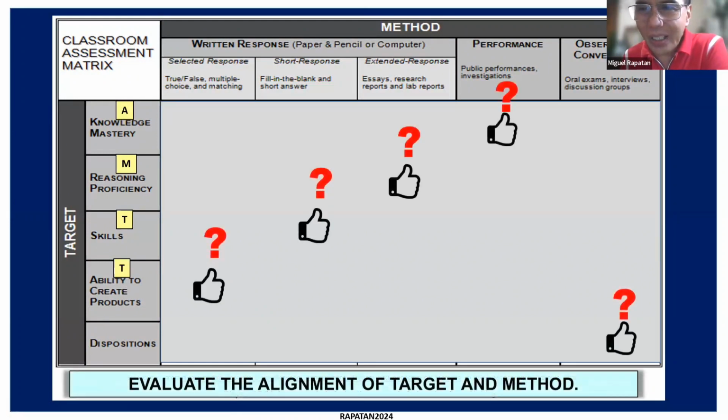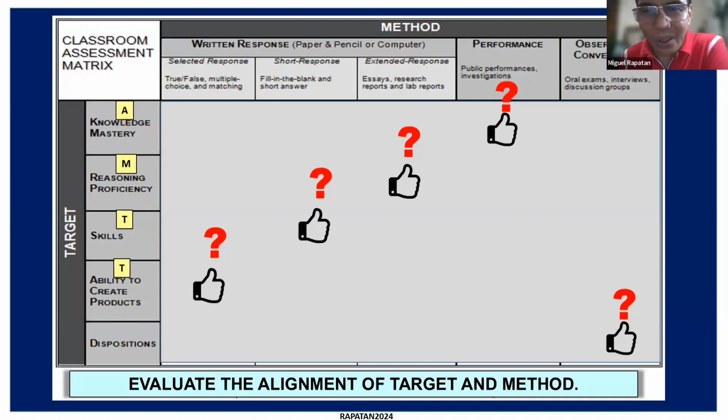Okay, so let's take a look at this. And what I'd like you to do is critique, no? The choices that a teacher may have made for a particular unit. So, for example, for the target of ability to create products, the teachers decided selected response. For the target of reasoning and proficiency, the teachers decided short response.